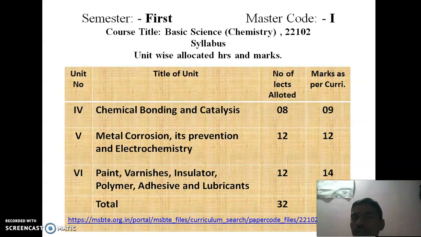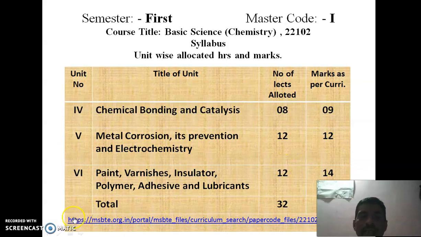The total hours provided in our curriculum are 32 hours for basic chemistry and 35 marks.